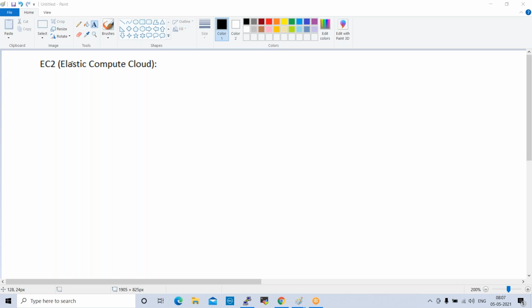This configuration is available in the cloud. So EC2 means whatever resources we are using are elastic, and those are available in the cloud.